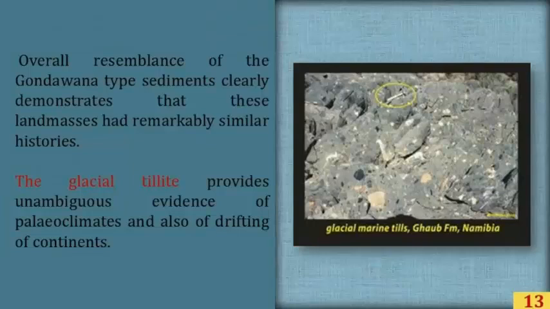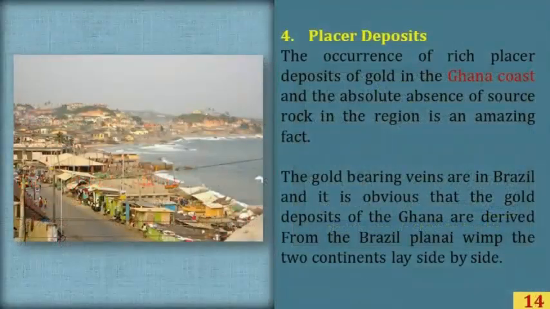The fourth evidence is the placer deposits. The occurrence of rich placer deposits of gold in the Ghana coast and the absolute absence of source rock in the region is an amazing fact. The gold-bearing veins are in Brazil, and it is obvious that the gold deposits of Ghana are derived from the Brazil plains, where the two continents lay side by side.